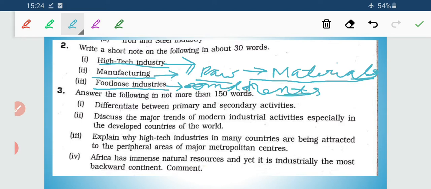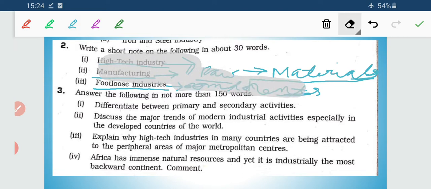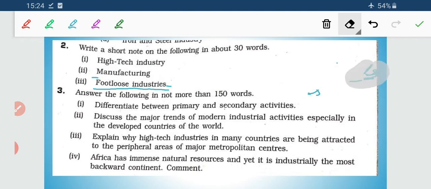Now these are clean and pollution free industries and hence are located near the residential colonies, and these industries have many alternatives for their location. Why? Because they don't need a huge massive structure for the development of industry. So they have many alternatives for their location. So this is related to the short notes on these three topics, that is high-tech, manufacturing and footloose.